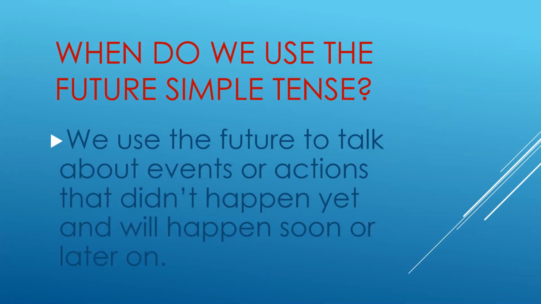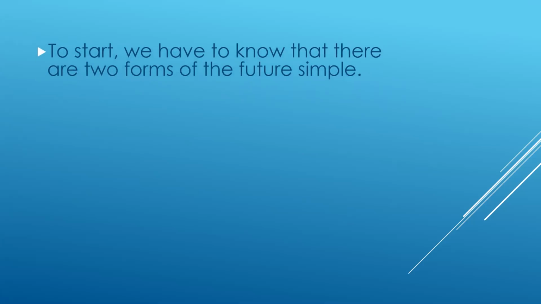We use the future to talk about events or actions that didn't happen yet and will happen soon or later on. So things that didn't happen yet. We don't know when they're going to happen, but they are happening soon. To start, we have to know that there are two forms of the future simple. We form the future simple tense in two ways.